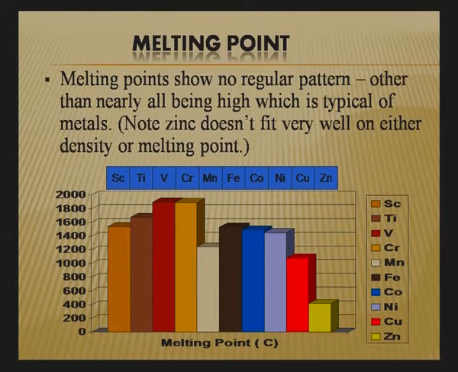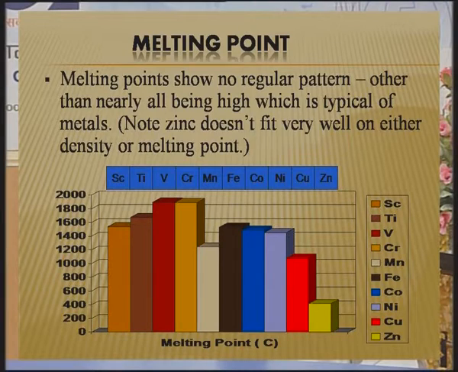The third one is the melting point. You will find transition elements have the highest values of melting point. The reason is that more electrons are involved in bond formation. As you have already studied in s and p block elements, if we compare the melting point of alkaline earth metals with the alkali metals, alkaline earth metals have a higher melting point, because in alkaline earth metals 2 electrons are involved, but in alkali metals there is only 1 electron. I will discuss this when we discuss variable oxidation states: more and more electrons are involved in bond formation, therefore they show a high melting point.